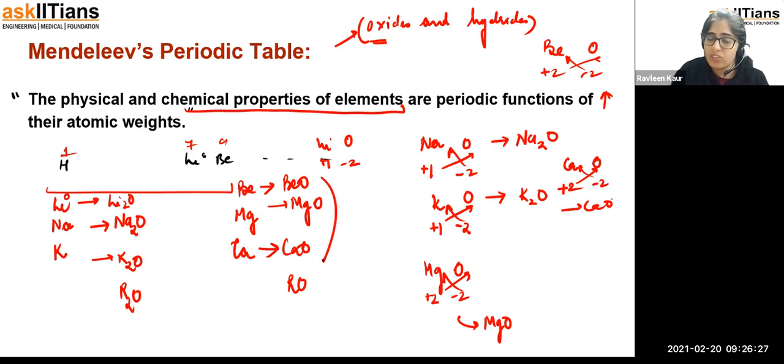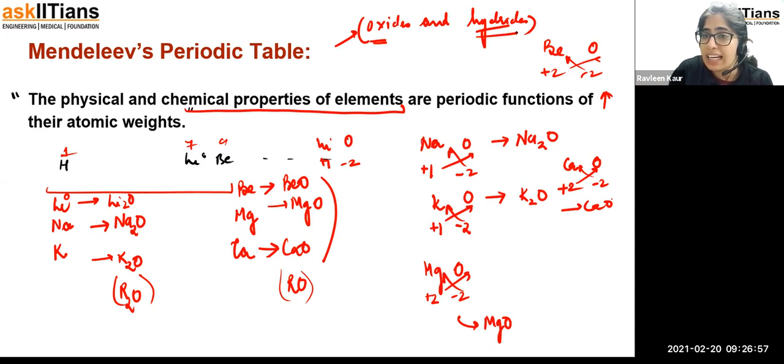So we can observe that some chemical formulas are showing the same general formula for their oxides, and some elements are going to show the same general formula for their oxides. On that basis he was getting some clarity that oxides are playing an important role. Why oxides? Only because oxygen is available and it reacts very easily with the existing elements, right?